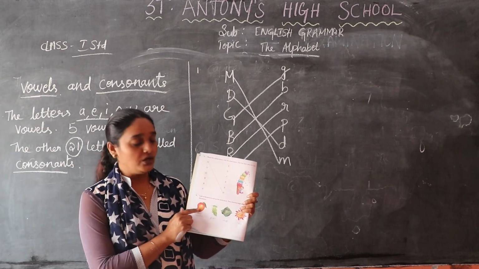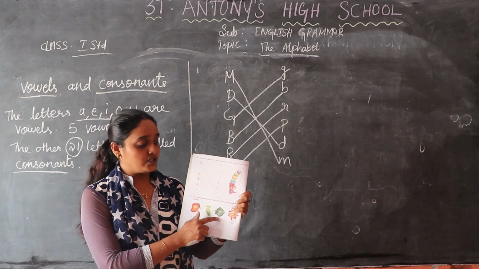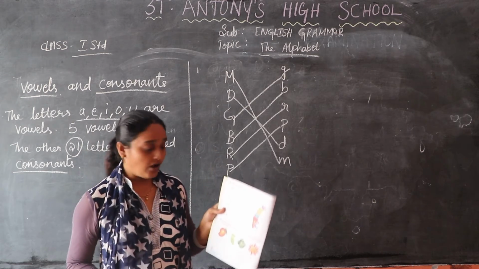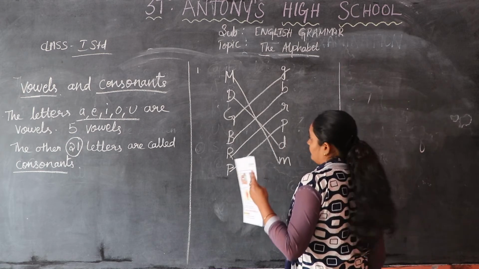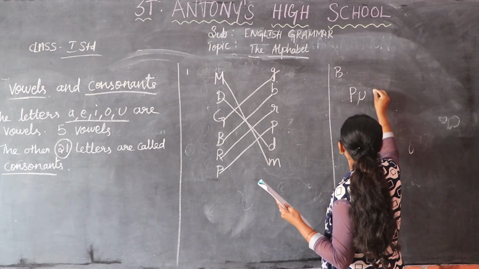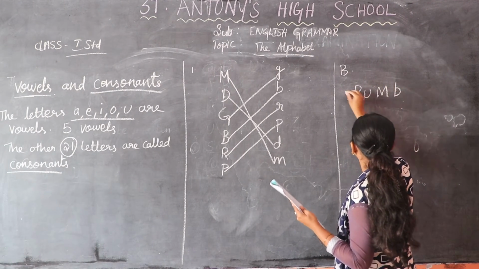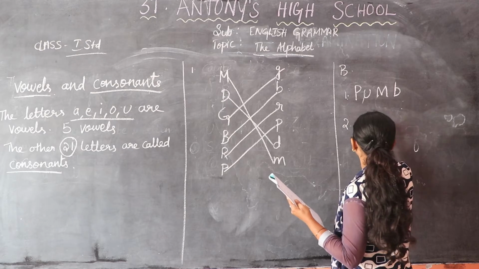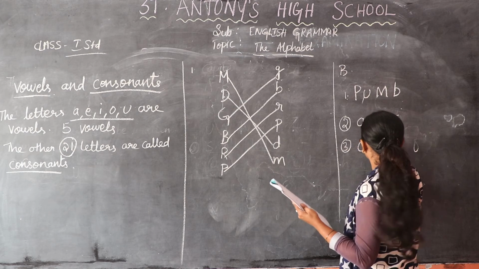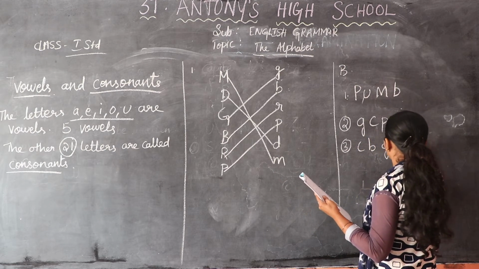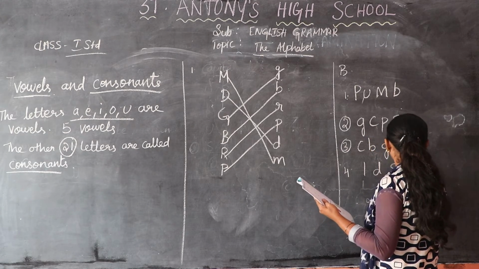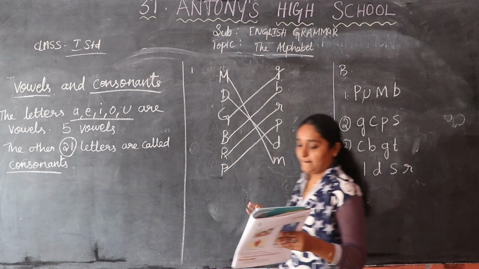You can see mango, grapes, cabbage, and the sun. They have given letter options for each: P, U, M, B for the first one; G, C, P, S for the second; C, B, G, T for the third; and I, D, S, R for the fourth.